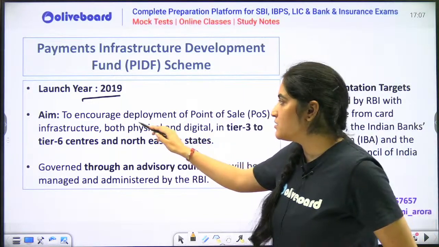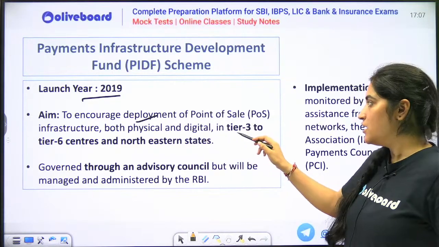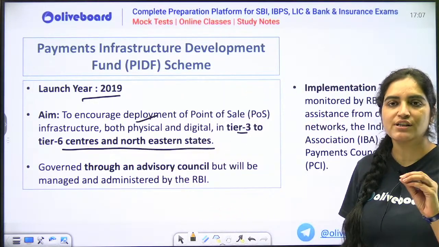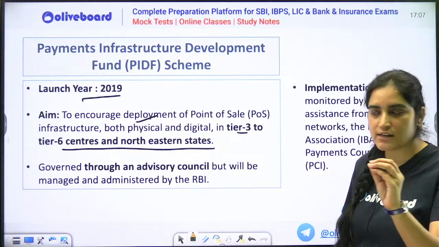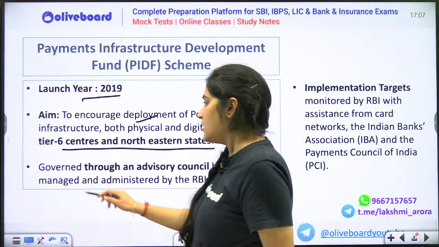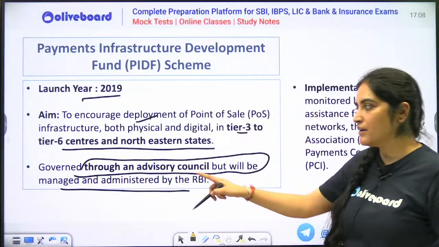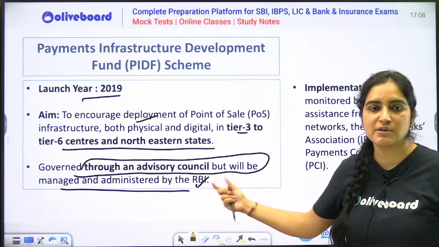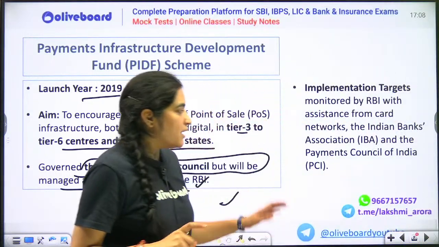It is to encourage the deployment of point of sale infrastructure, both physical as well as digital, in tier 3 as well as tier 6 centers, and also your northeastern states. So in the northeast, if it is tier 1 or tier 2 as well, if at all it is there, then also it will be covered. Government through an advisory council, and the other is managed and administered by your RBI. So this fund will be managed and administered by your RBI. This thing you have to keep a note of.